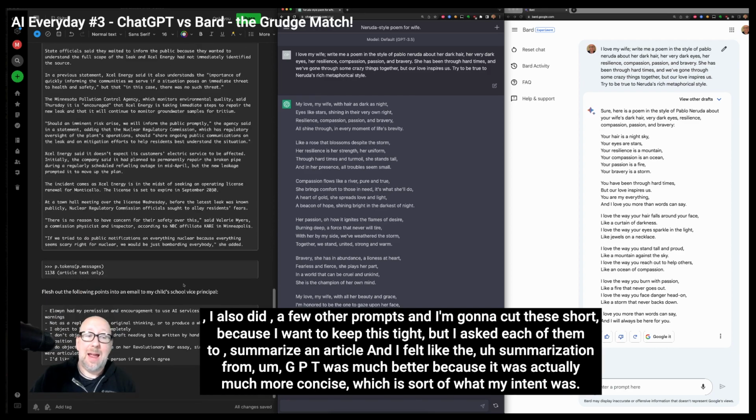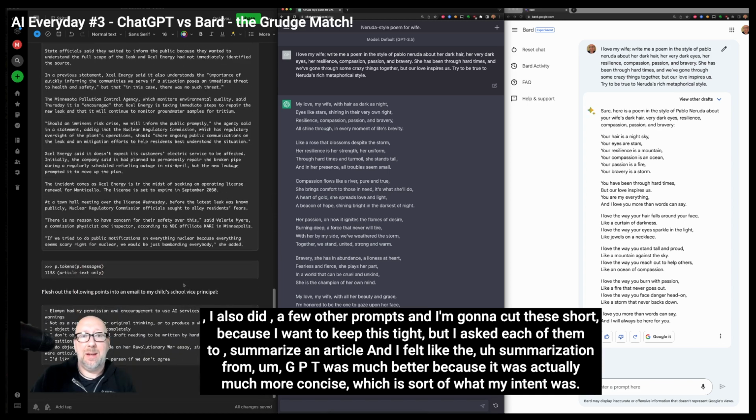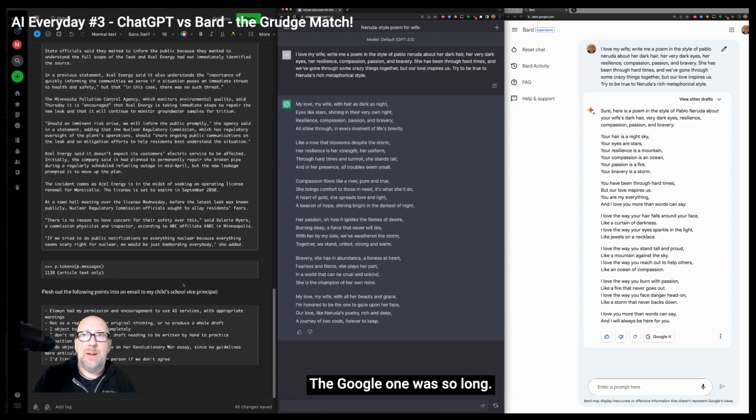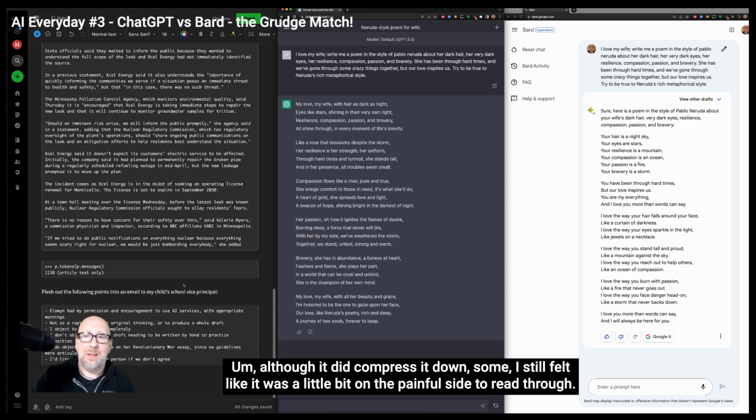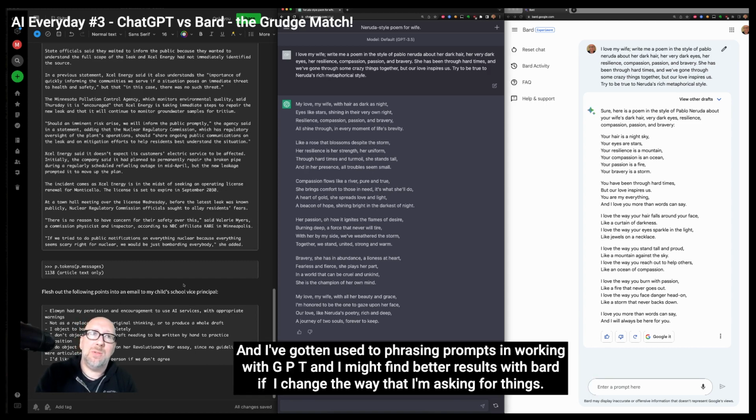I also did a few other prompts, and I'm going to cut these short because I want to keep this tight, but I asked each of them to summarize an article for me, and I felt like the summarization from GPT was much better because it was much more concise, which is sort of what my intent was. The Google one was so long, although it did compress it down some, I still felt like it was a little bit on the painful side to read through. Although, of course, part of this depends on how you phrase your prompt, and I've gotten used to phrasing prompts in working with GPT, and I might find better results with Bard if I change the way that I'm asking for things.